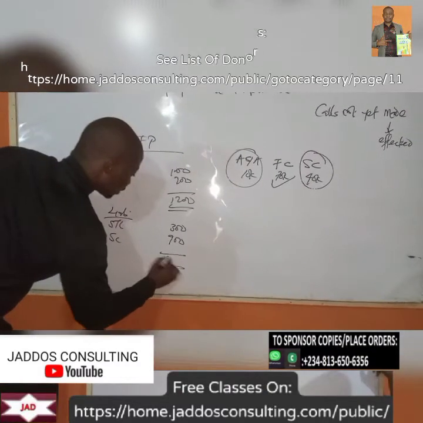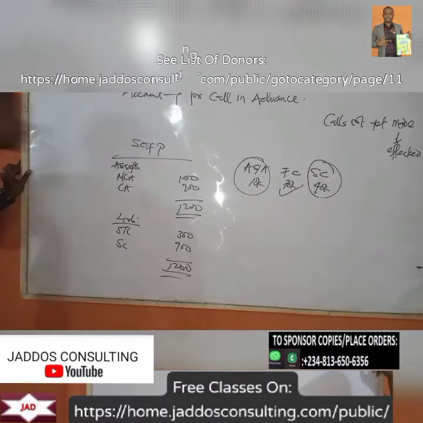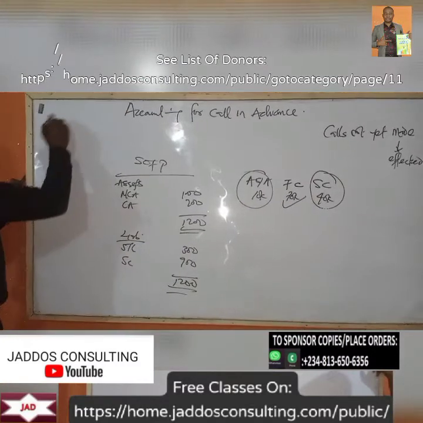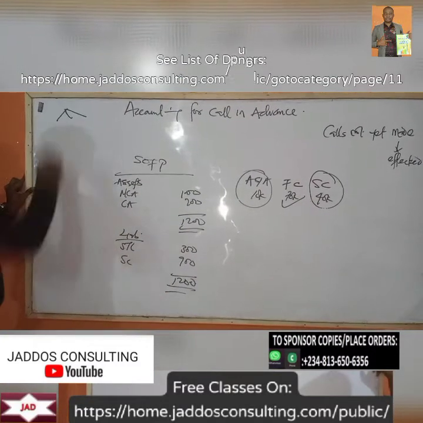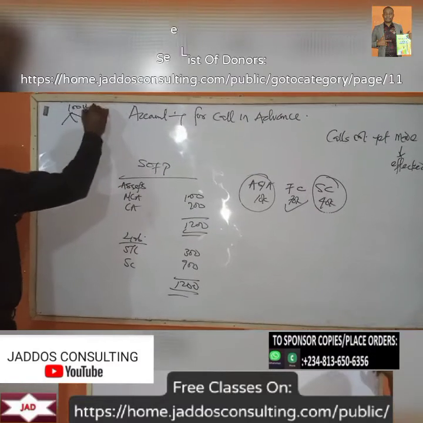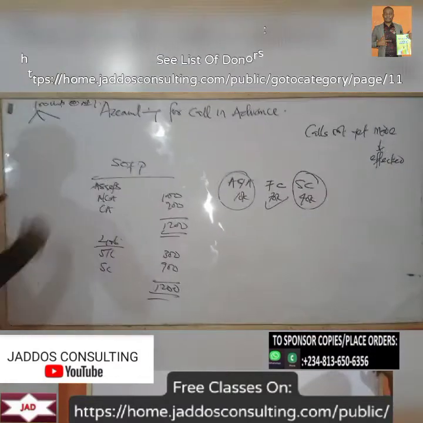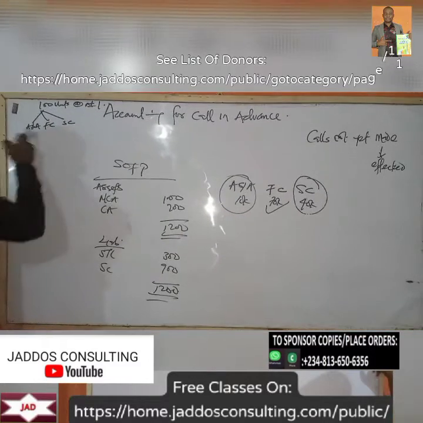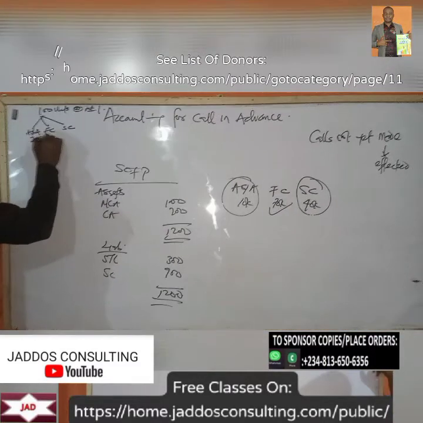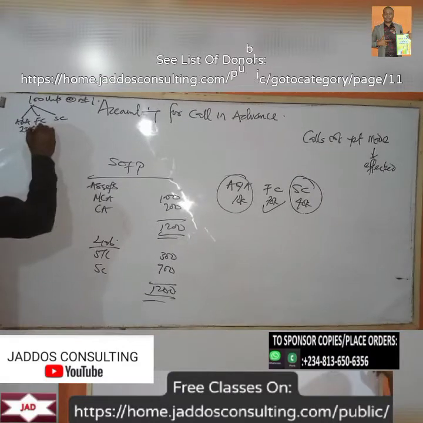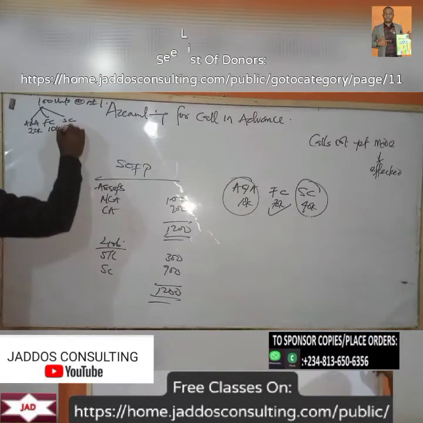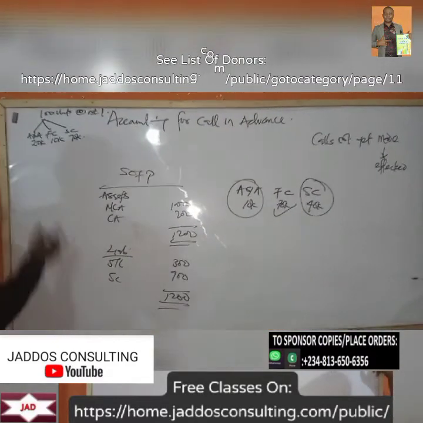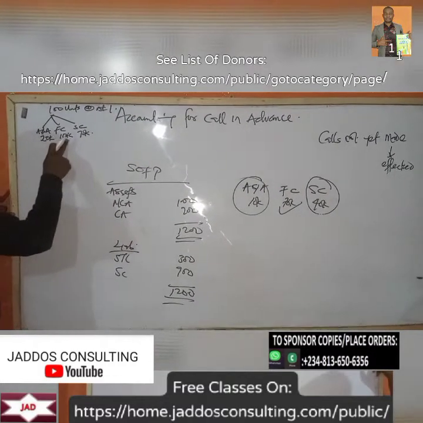So it becomes 1200. So let's assume that we had intention to raise 100 naira. Now the 100 naira, let's say, is in two forms. So we have 100 units, of course, that will be at 1 naira per share, right? Now let's say it's broken down into application and allotment, first call and second call. So let's say here is 20 kobo. Let's say here is 10 kobo. And then let's say here is 70 kobo.